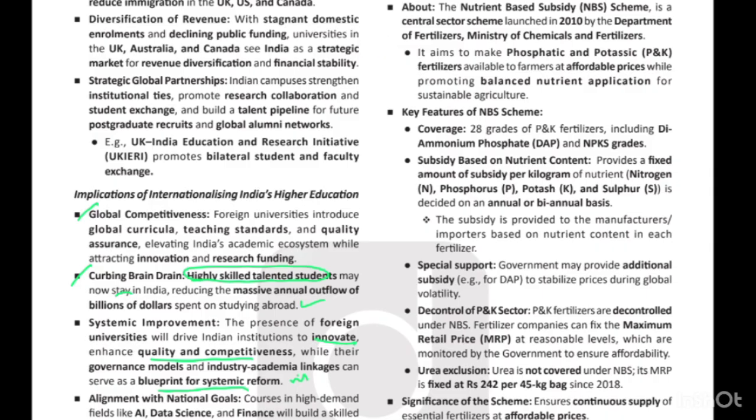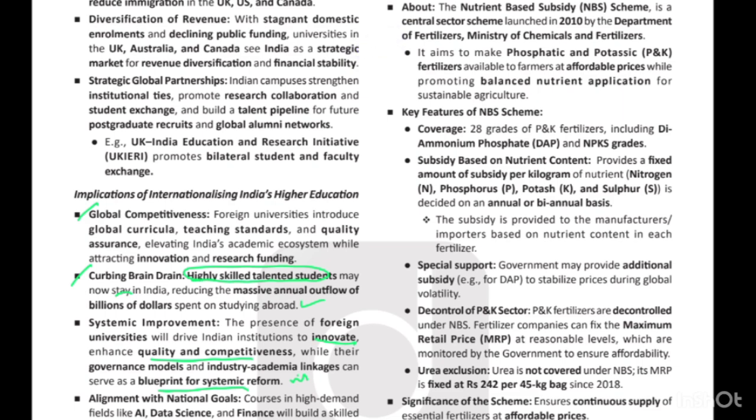So the nutrient-based subsidy scheme is a central sector scheme which was launched in 2010. And this department is very important, because sometimes we think that since it is related to agriculture, definitely the ministry will be the Ministry of Agriculture. But that is not the case here.